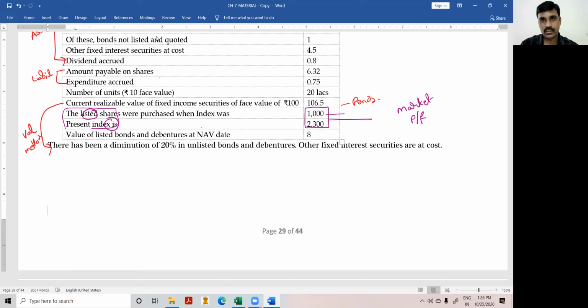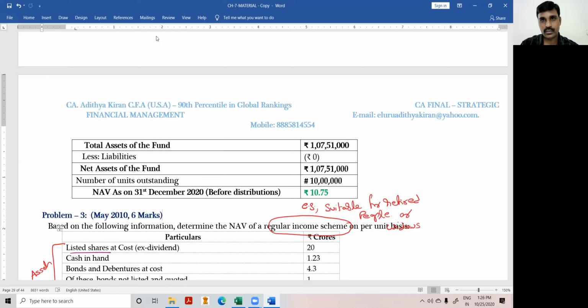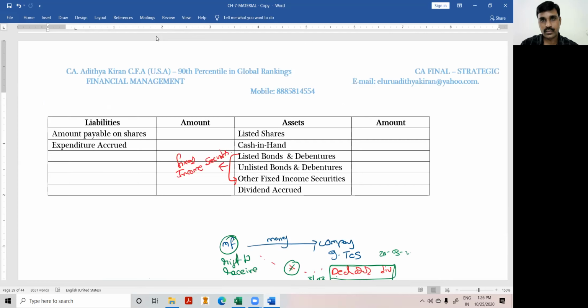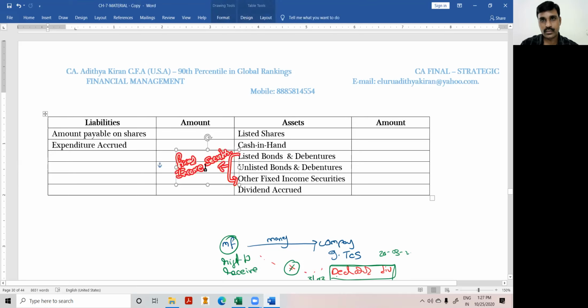This is the cost when the index value is 1000, and now the present index is 2300. Then where is the value? So we have invested 20 crores. At that time, the index is 1000. Now the index is 2300. What is the value? As simple as that. If the index has appreciated by 1300 points or 130%, what is the value? So that is the point.